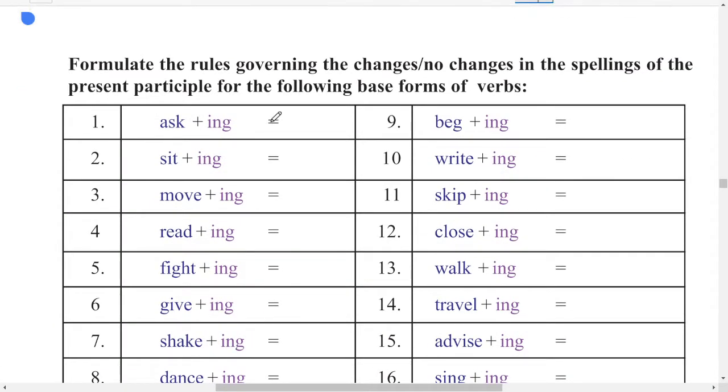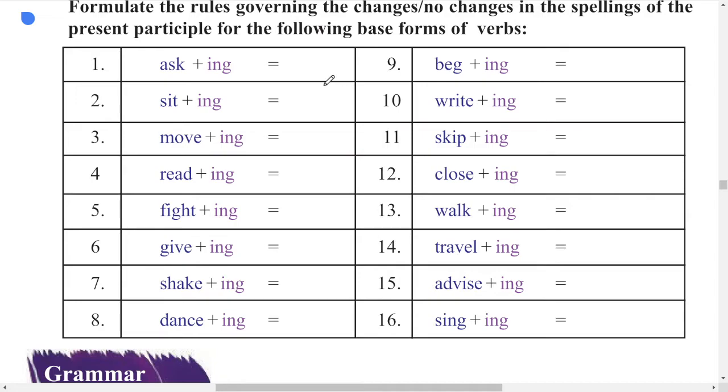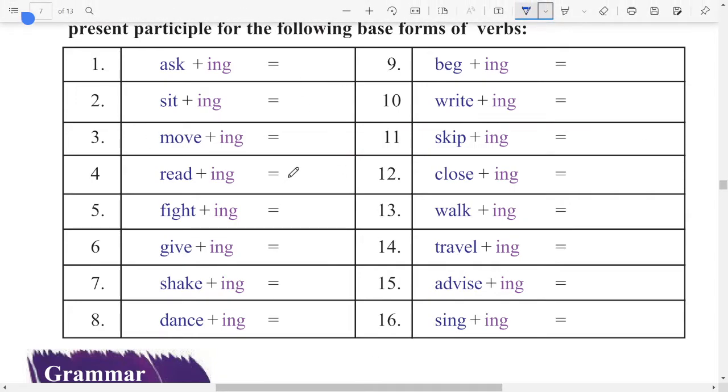Now formulate the rules governing the changes, no changes in the spelling of the present participle for the following base words. What you have to do is find where the spelling changes, or where the spelling does not change. In all these cases, you have to find those sections. So here first one, ask plus ing. Asking, that's it. Here the spelling won't change.